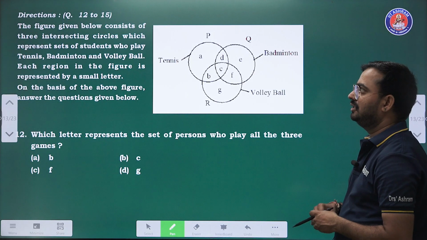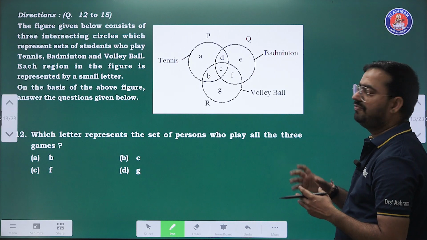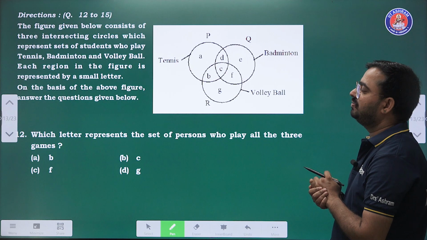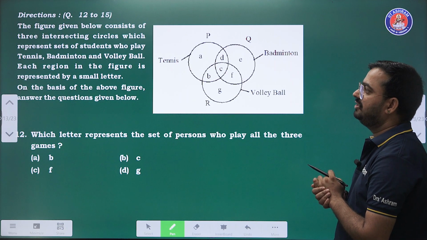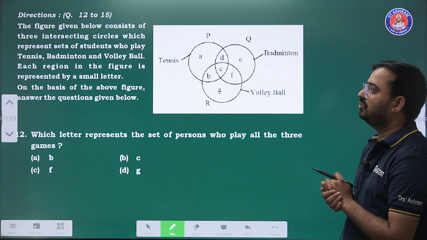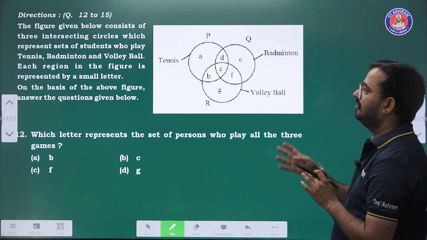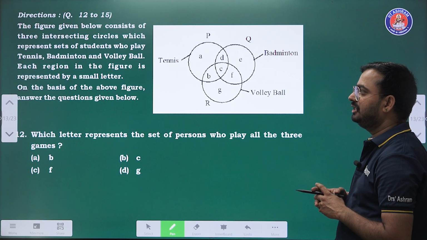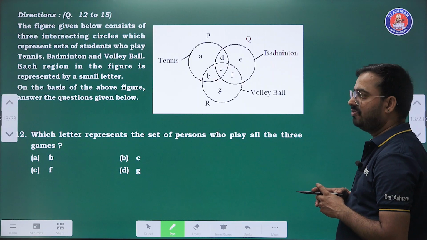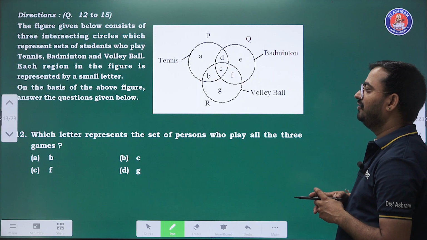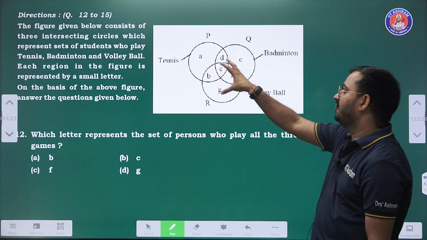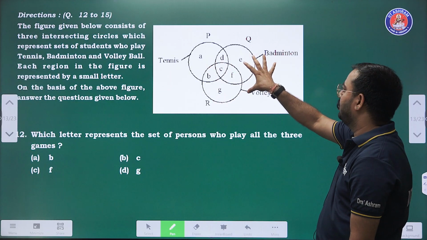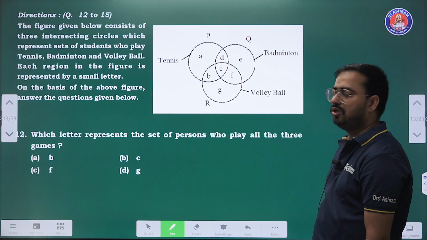Question number 12. The figure given below consists of three intersecting circles which represent sets of students who play tennis, badminton and volleyball. Each region in the figure is represented by a small letter on the basis of the above figure. Answer the questions given below. मीन्स जो ये फर्स्ट फिगर है पी, ये टेनिस को रिप्रेजेंट कर रहा है, क्यू बैडमिंटन को कर रहा है और आर वॉलीबॉल को कर रहा है.